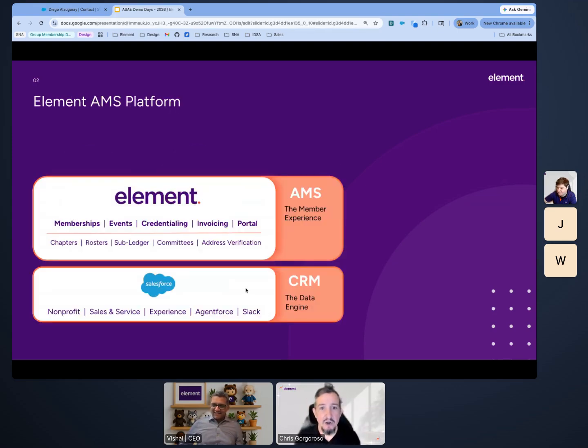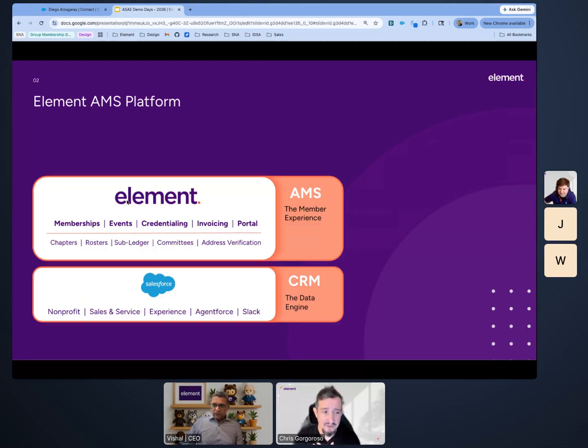Let's dig in. So a little bit about Element. We are built on the Salesforce platform, which means we get to utilize all the wonderful things that Salesforce provides. Our customers get to utilize all of that too, and it's a lot. They've got their own AppExchange, which is a bunch of different tools that you might want to use for your environment, going from project management all the way to file management. There's tons of things out there, and we're one of the spokes in that wheel when it comes to managing your organization and your environment.